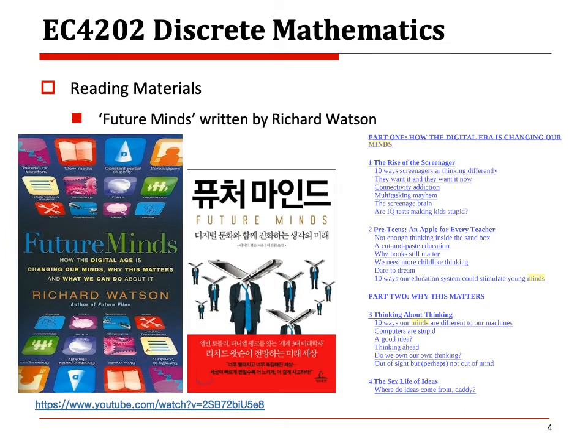Another reading material is A Future Mind, written by Richard Watson. Nowadays, we don't know how the future is going, so hopefully you can try to read this book and understand how things are going to change in the near future.